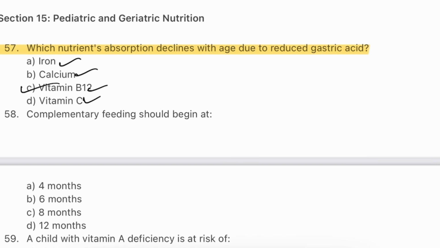Vitamin B12 requires intrinsic factor and acidic pH for release from food proteins. Older adults often have atrophic gastritis or use antacids, reducing acid. This leads to decreased B12 absorption and risk of deficiency. Symptoms include anemia, fatigue, and neurological problems.